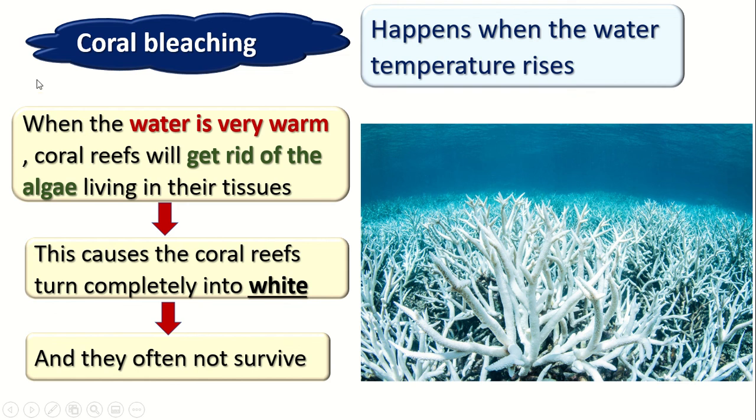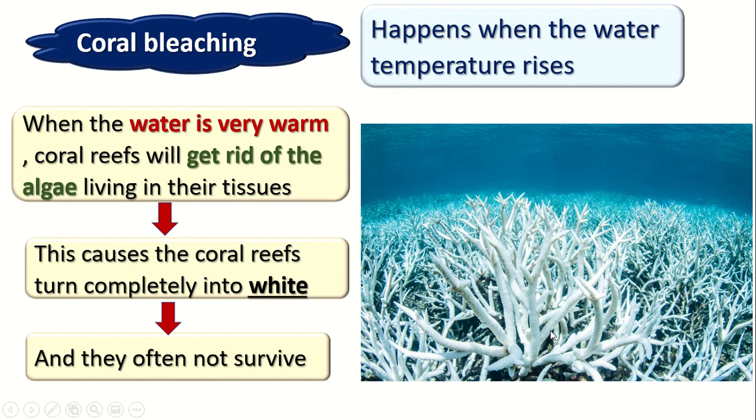Repeat after me. Coral bleaching. So coral bleaching happens when the water temperature rises and the coral reefs turn into which color? Turn white. Why? Because they are getting rid of the algae in their tissues.